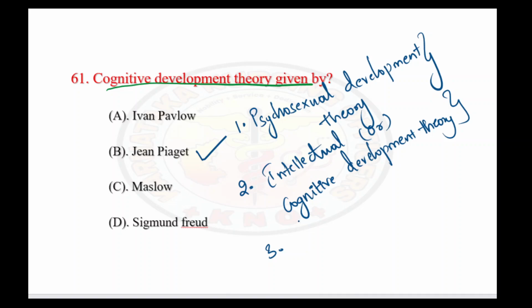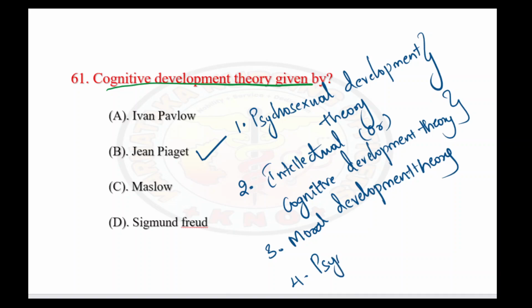Third one, moral development theory. Fourth one is psychosocial theory.